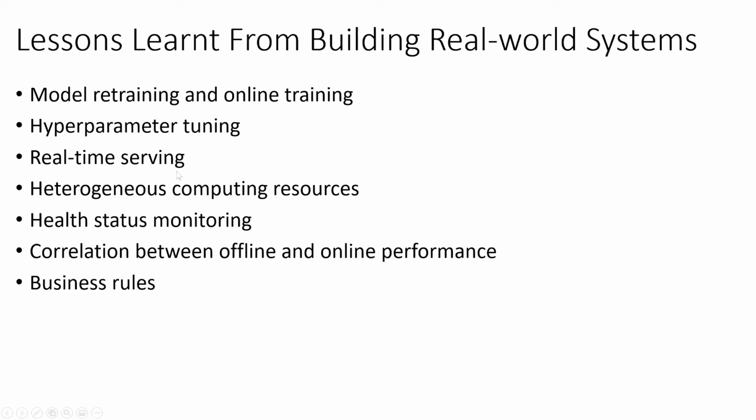We also highlight a lot of lessons we learned from our different engagements with customers or internal projects. For example, in industry-level development of recommender systems, there may be problems like model retraining, hyperparameter tuning, real-time serving, or correlation between offline and online performance. These are things we have learned from our actual work, and we have provided some guidance and advice, and also code-based examples in the repository for people to adopt into their own work.